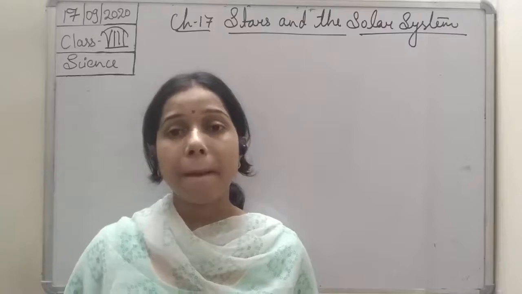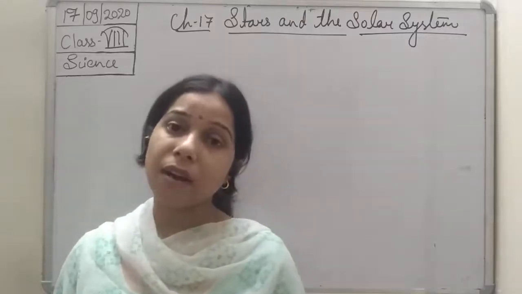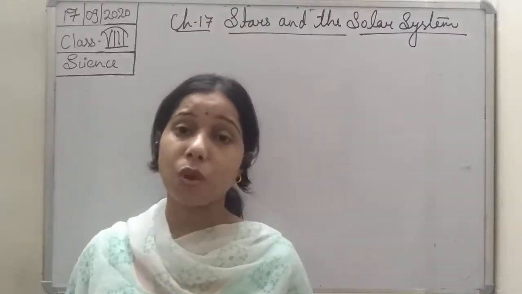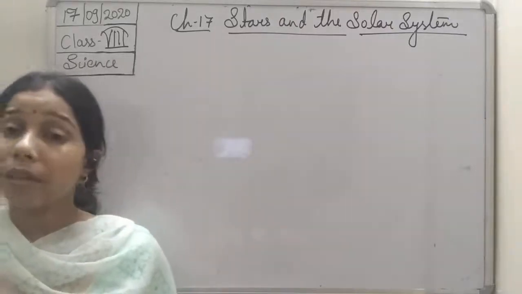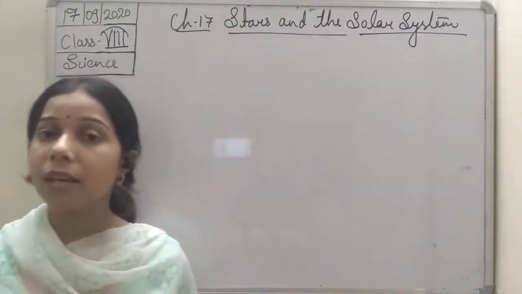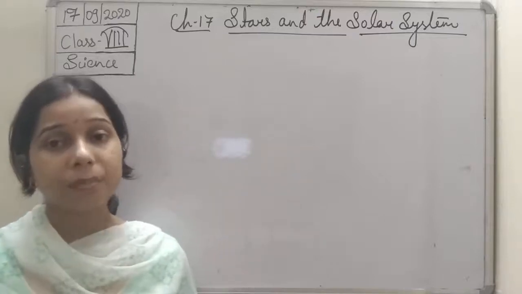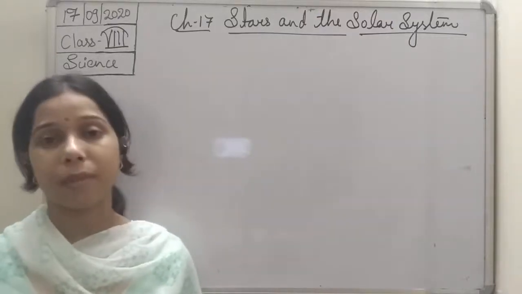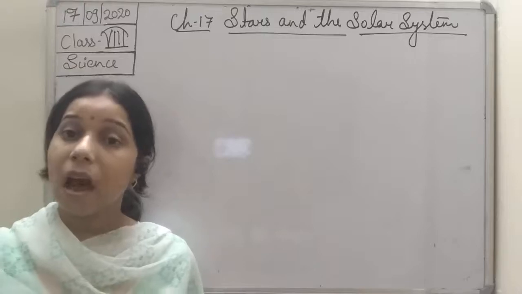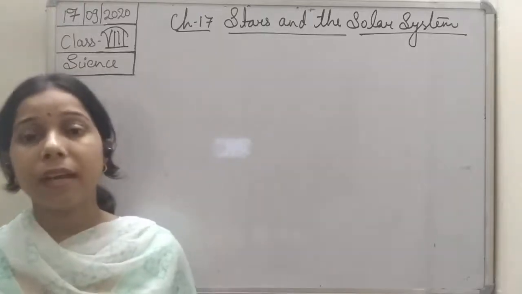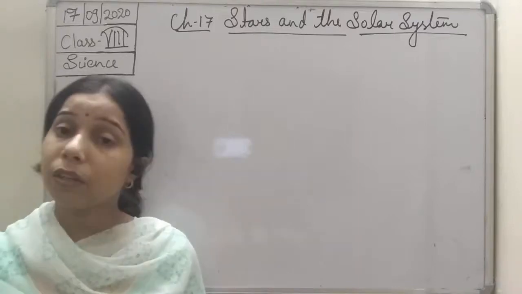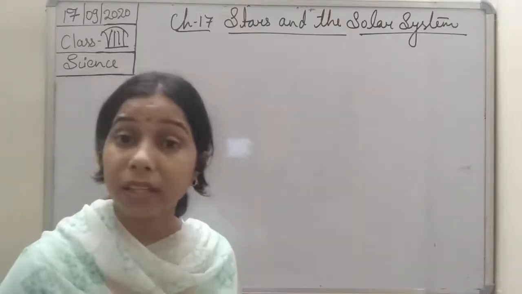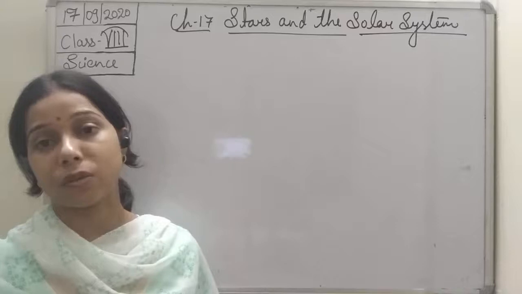When we talk about the atmosphere of Venus, students, it basically consists of carbon dioxide. Now what is the role of carbon dioxide? Carbon dioxide traps the heat coming from the sunlight, and due to this property it makes Venus the hottest planet. It is even hotter than Mercury, which is closest to the sun.